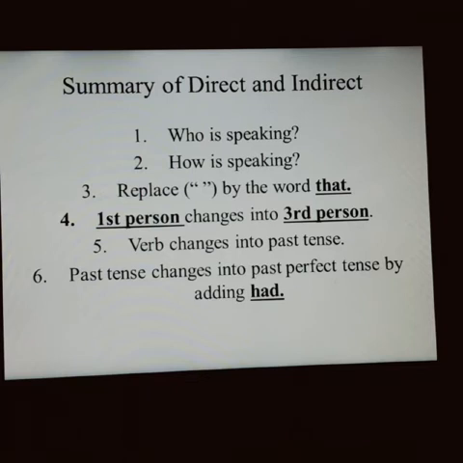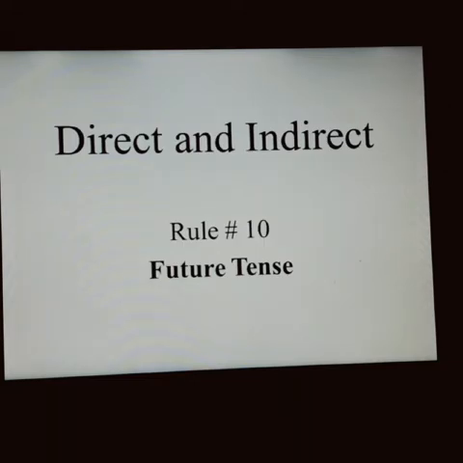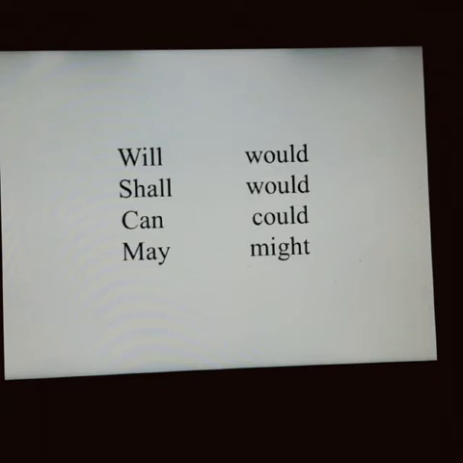We have done till rule number 9b, and this is very important whenever we are doing a new rule, so there is no harm revising the summary of direct indirect so we don't make any mistake. Today we are starting with direct indirect rule number 10, that is considered as future tense. Here we have few words which need to be changed when we change the direct sentence into indirect.